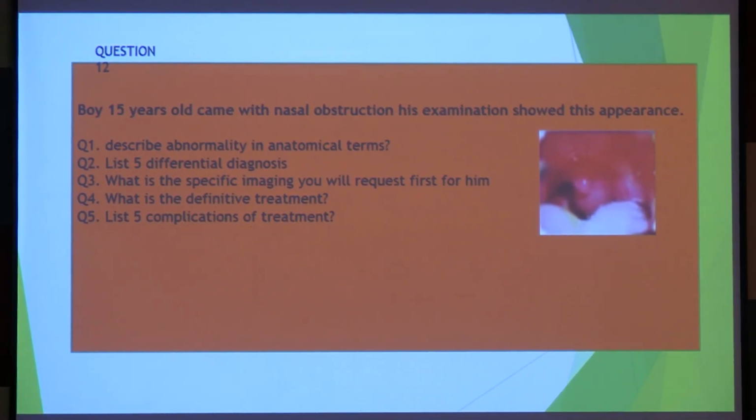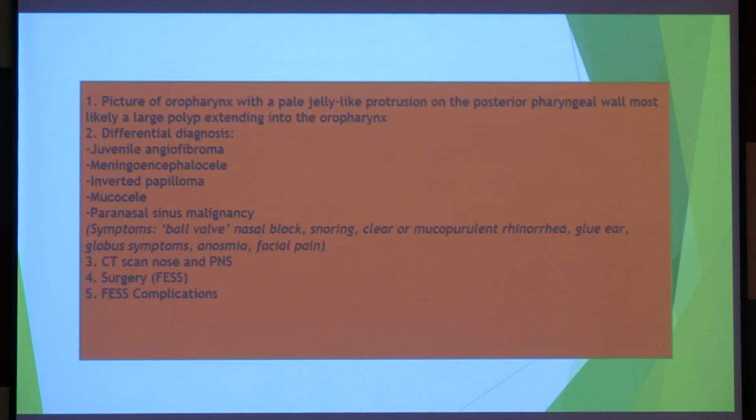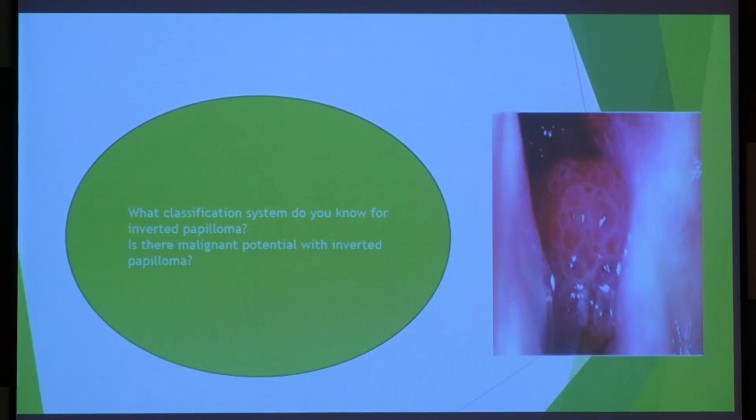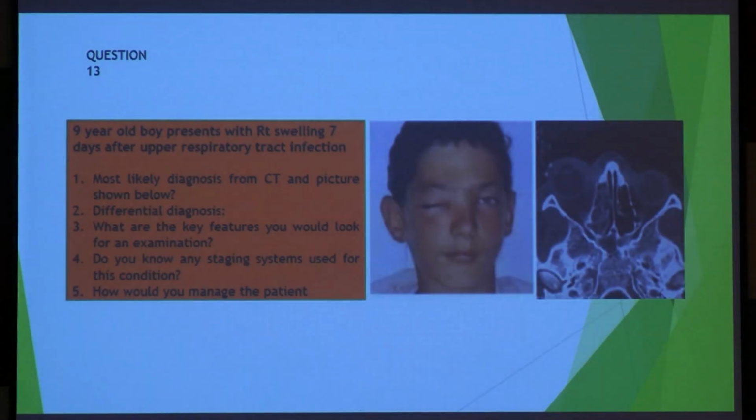So a nasal mass is coming into the choana. Differential diagnosis: antrochoanal polyp. But it can be many other things, right? Differential diagnosis: angiofibroma, meningoencephalocele, inverted papilloma, mucocele, paranasal sinus lesions, all these things. Okay. So inverted papilloma is also a thing. Middle-aged male patients mostly come with unilateral bleeding. The diagnosis is inverted papilloma. This is also a separate pathology. Just remember the name. Okay. This is a differential diagnosis, and cross classification is there.